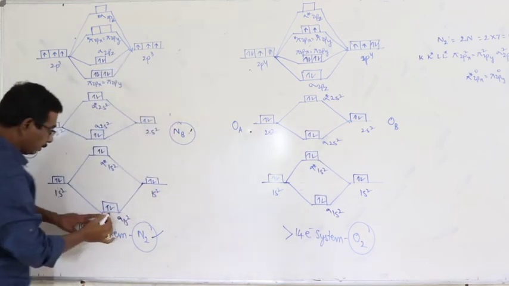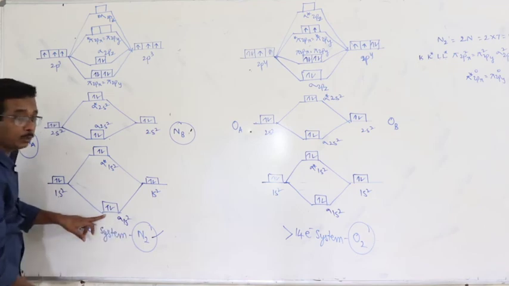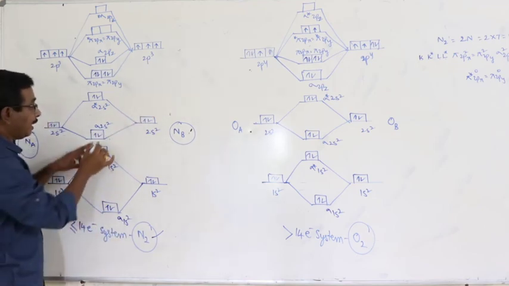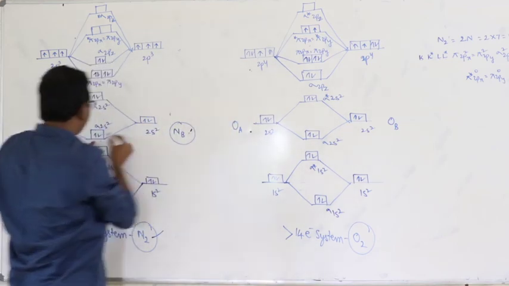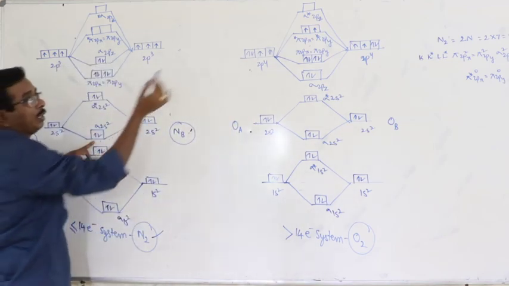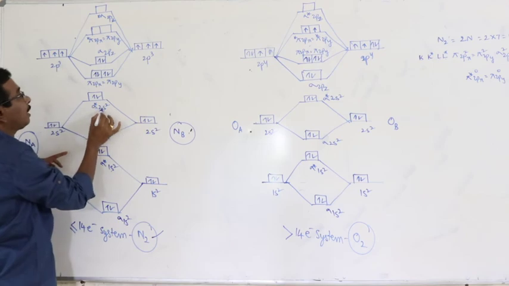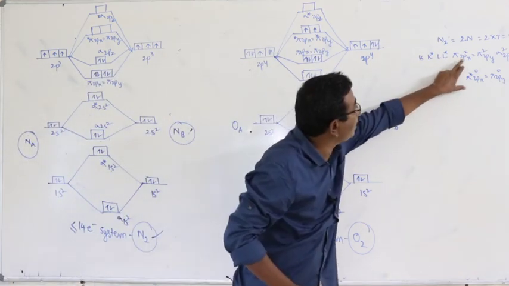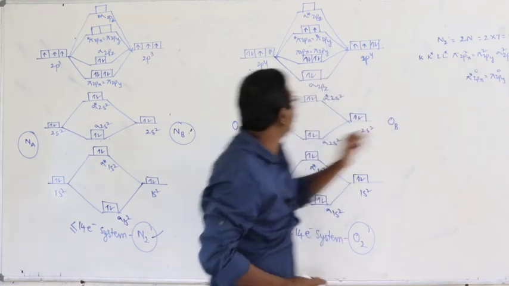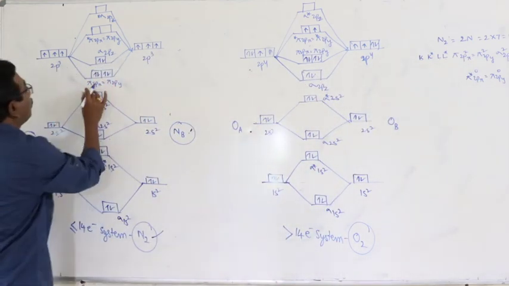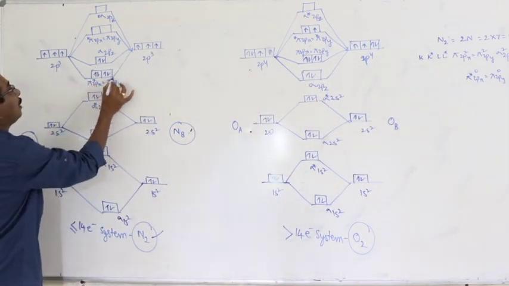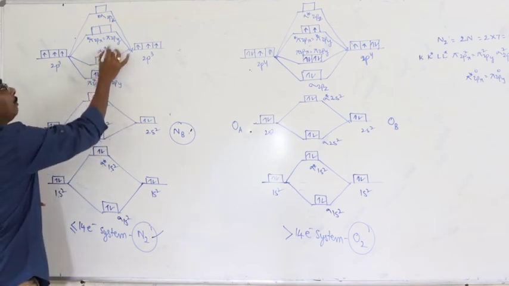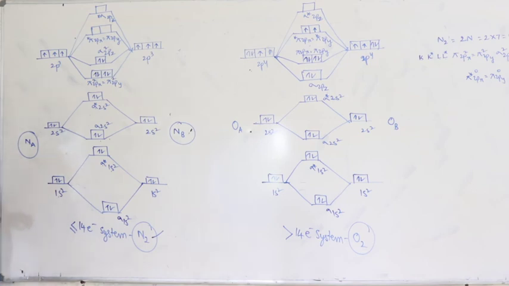K means sigma 1s2, K star sigma star 1s2, L sigma 2s2, L star sigma star 2s2, right? After that pi 2p square x equal to pi 2p square y, and then sigma 2p square z.